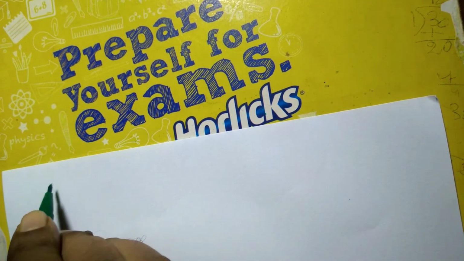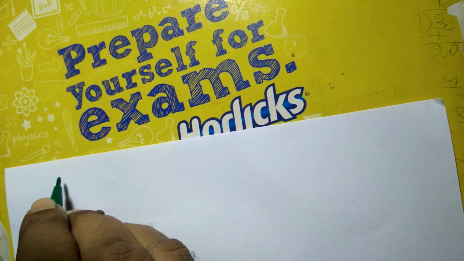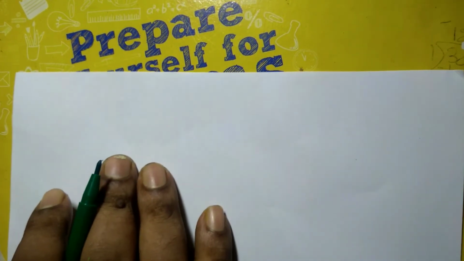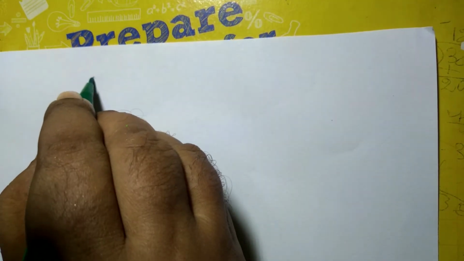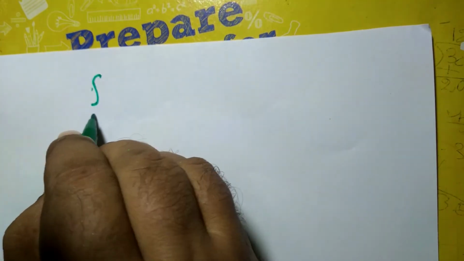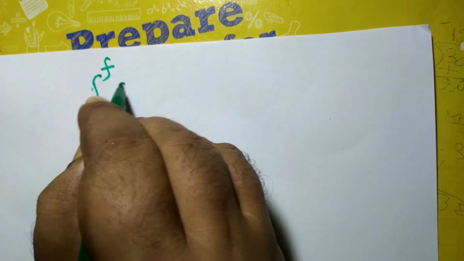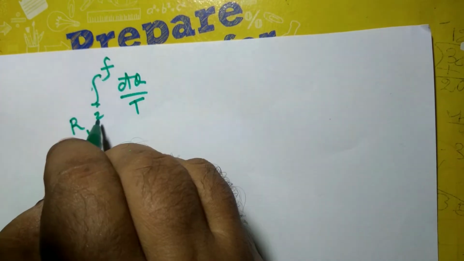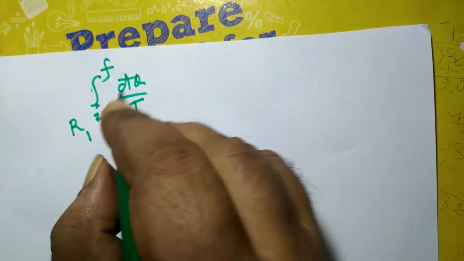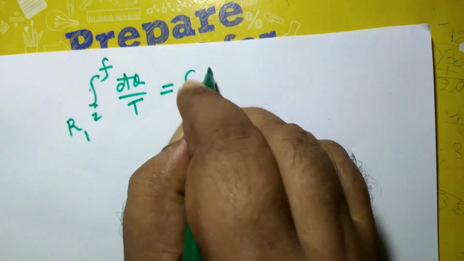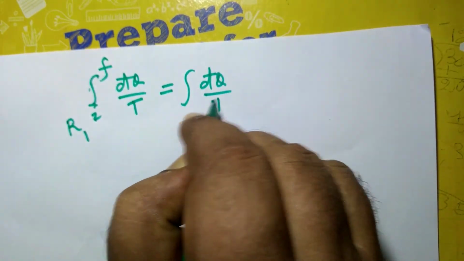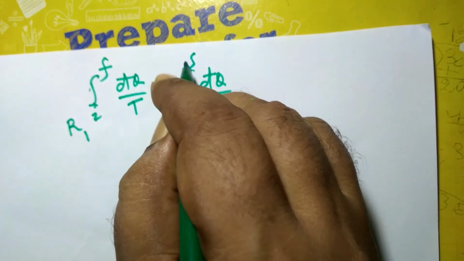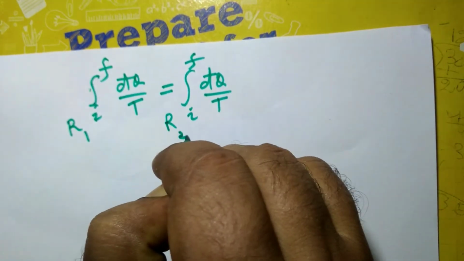This is not a path function; in thermodynamics we have already discussed work transfer and heat transfer as path functions. So from this analysis, what we found is that the integration of d cut q by T from I to F along path R1 is equal to the integration of d cut q by T along path R2.